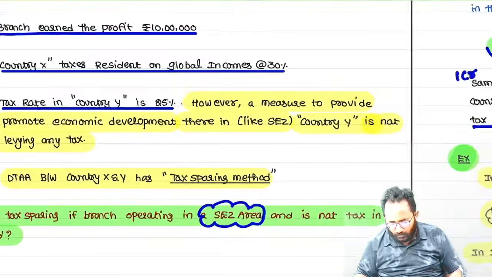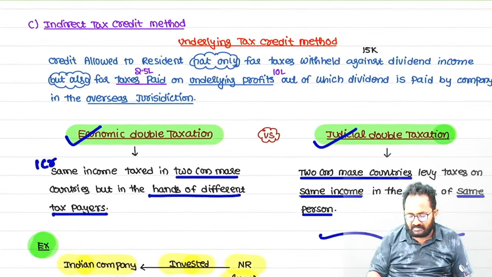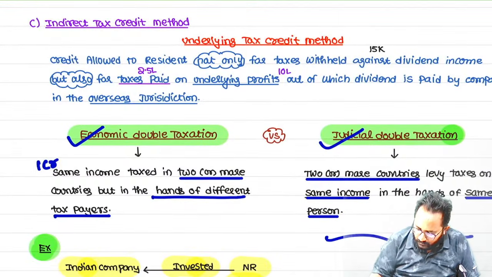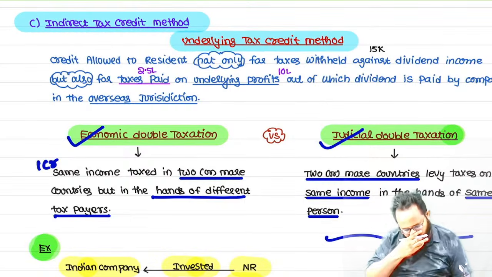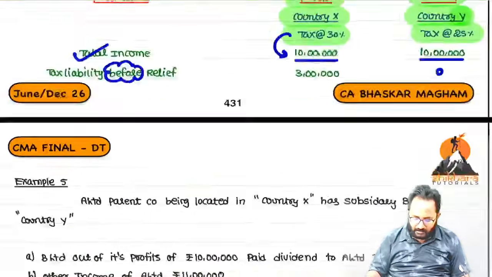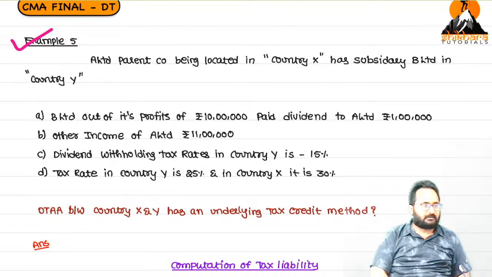Next, we are going to start the last method, the indirect tax credit method example. What is that? Underlying tax credit method. Now we'll discuss this example for understanding the underlying tax credit method.